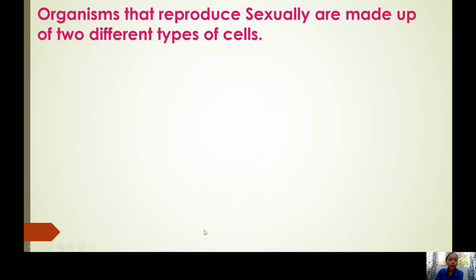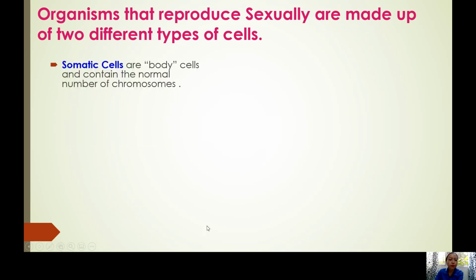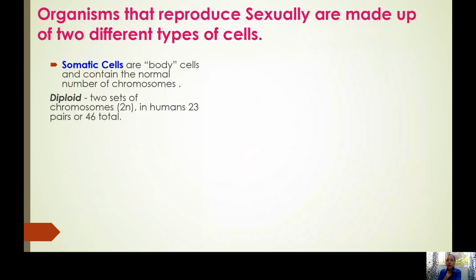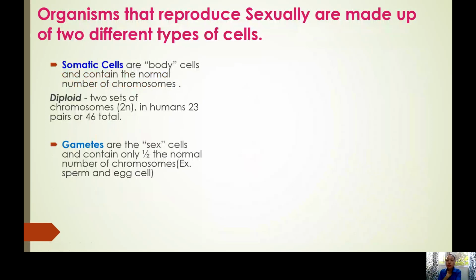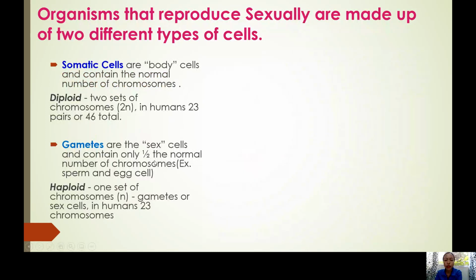Okay, as I have mentioned, always remember that the body cells are made of somatic cells. What are somatic cells? Body cells. That is diploid, and that is 23 pairs or 46 total. Don't be confused if they use 23 pairs, meaning 23 from the mother, because a pair needs two. So there are 23 from the father, or 23 pairs. That is why it is 46 total, class. When we say gametes, okay, that is the sex cells, the ones in the gonads, in the testes and ovaries, and it only contains 23 chromosomes.